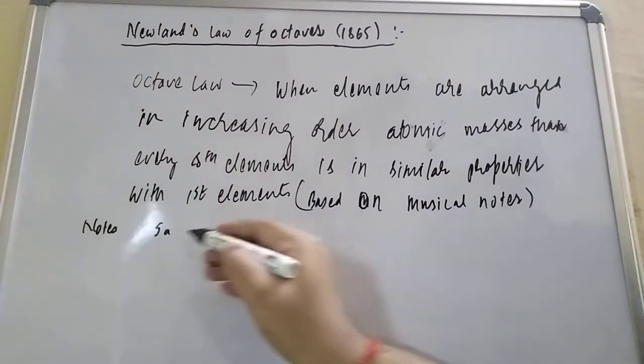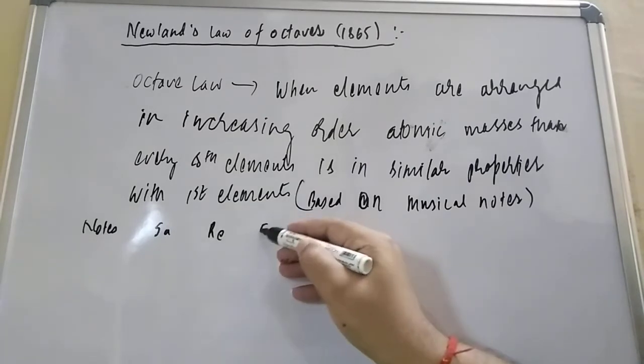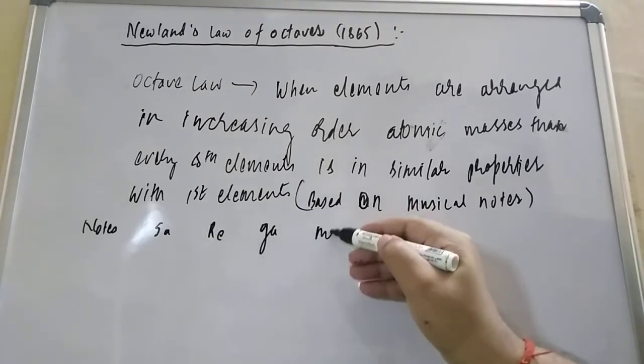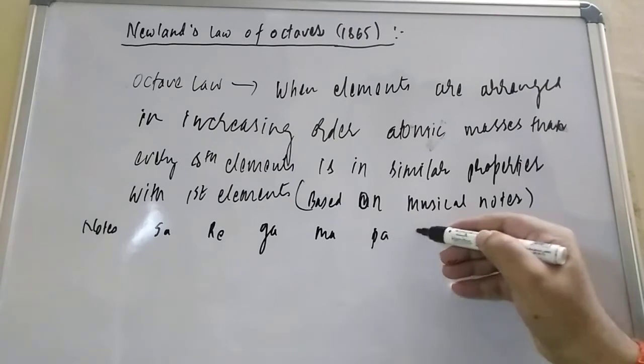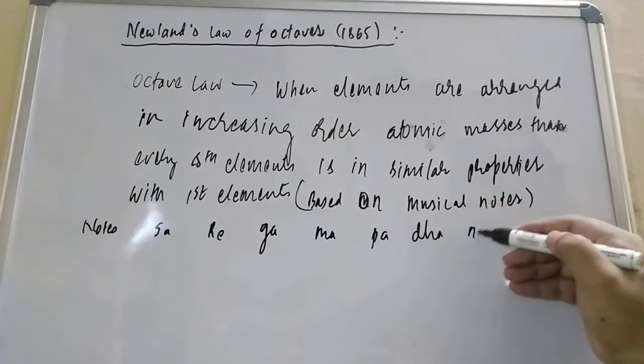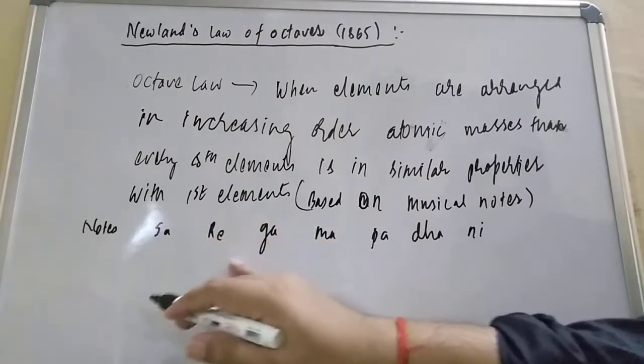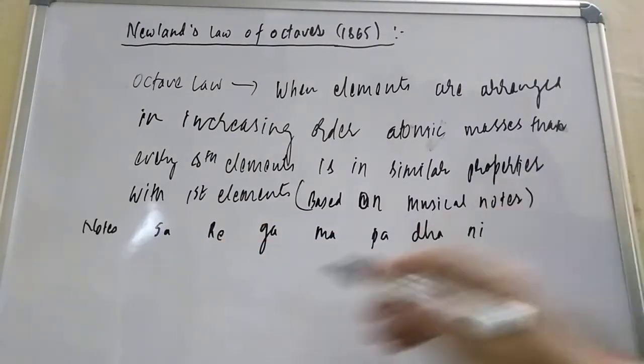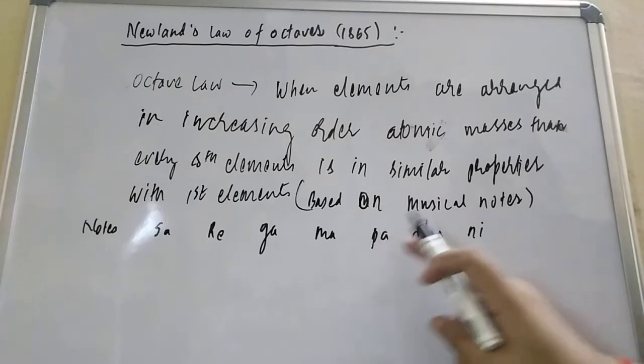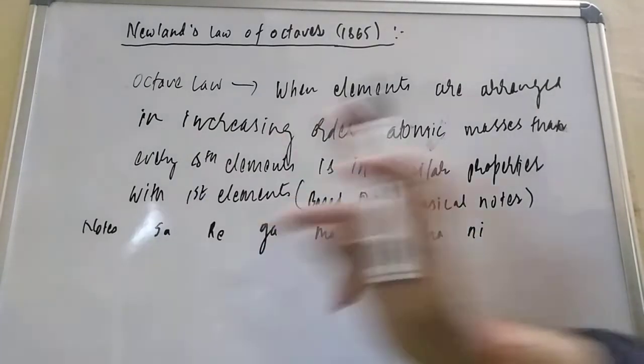First note is sa, re, next is ga, ma, pa, dha, ni, and again sa. So 1 2 3 4 5 6 7, and then again the same.